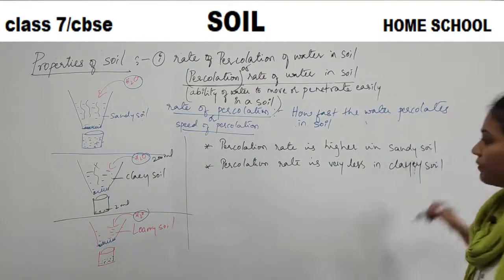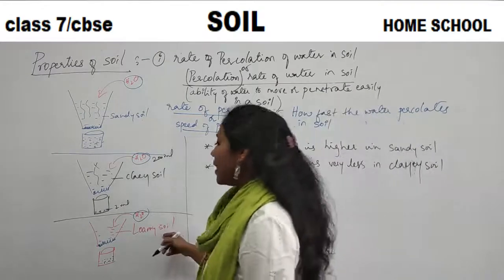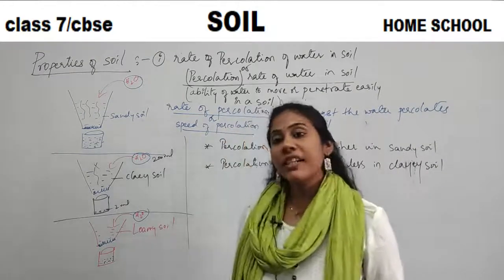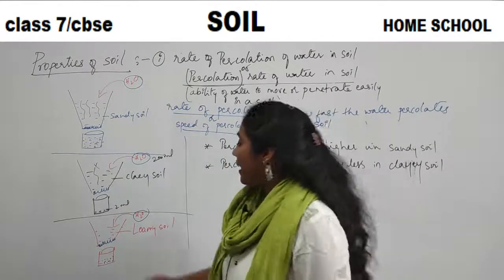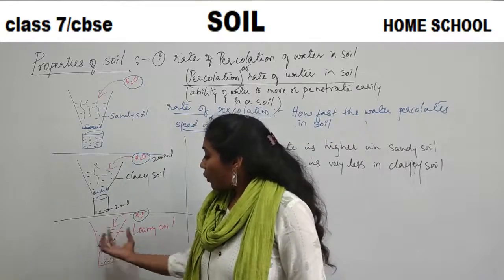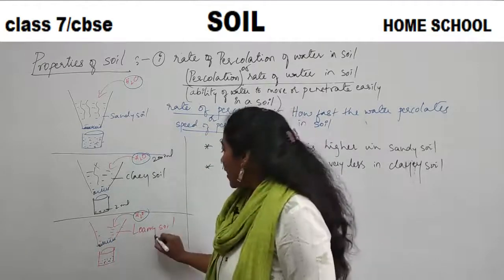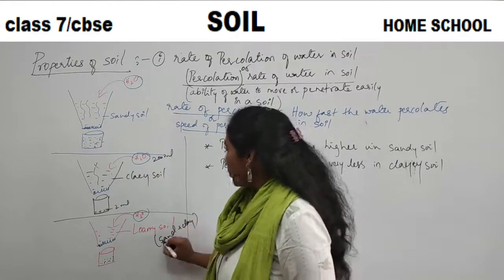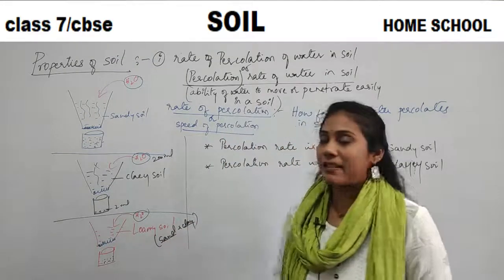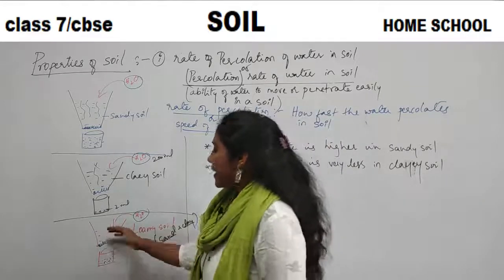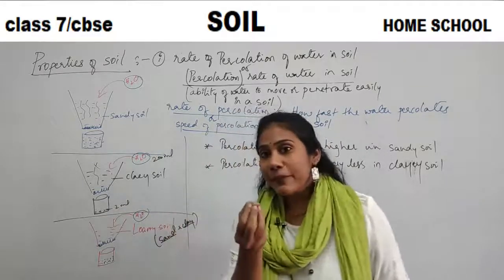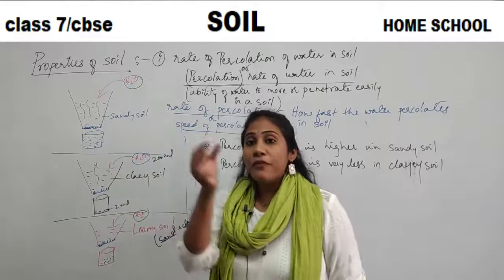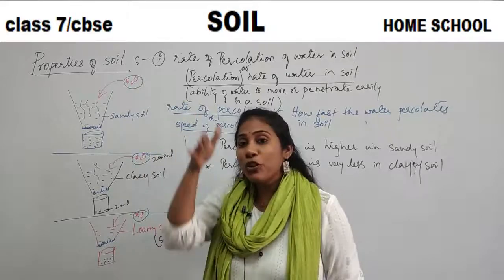Okay, fine. And what about the loamy soil? Here the percolation rate is medium. Okay, so the loamy soil is the mixture of sand and clay. Yes or no? You have both bigger particles and smaller particles. Wherever sand is there, maybe the gap would be there between the particles. So water finds place to move, to go through the particles.